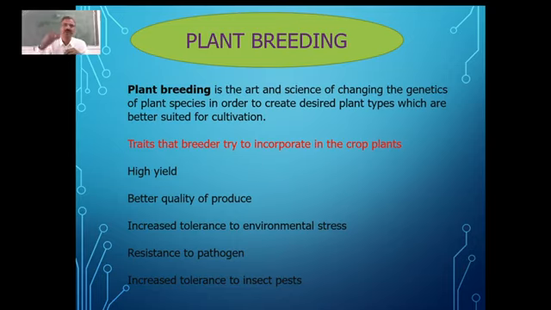So we were importing so many food items, including wheat, rice, everything from the Western countries. That means we were not independent as far as our food requirement is concerned. We were depending on other nations.